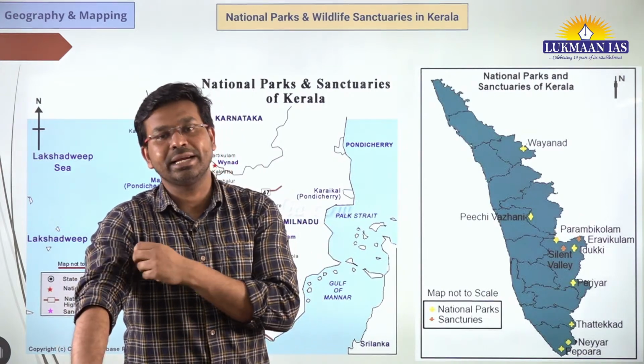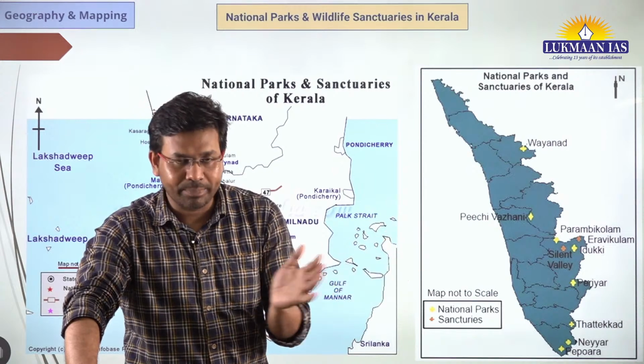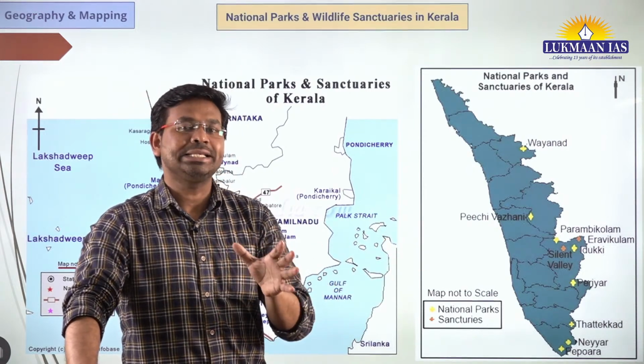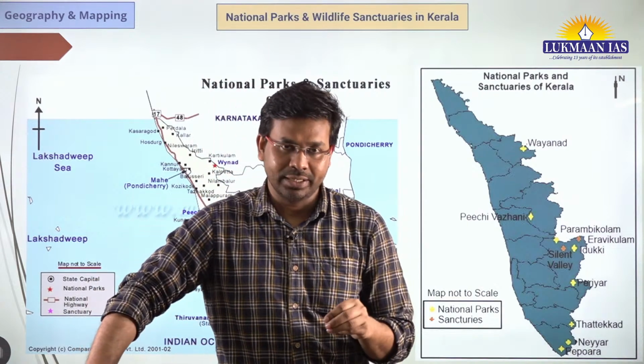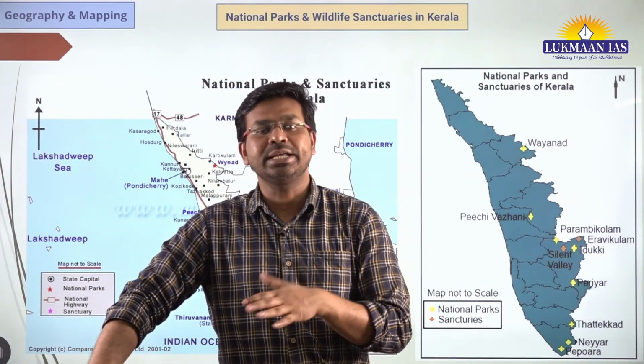In Kerala, human-wildlife conflict has been increasing over a period of time, and we are going to understand the reasons related to this increase. But that we will discuss through our newspaper article discussion in detail.